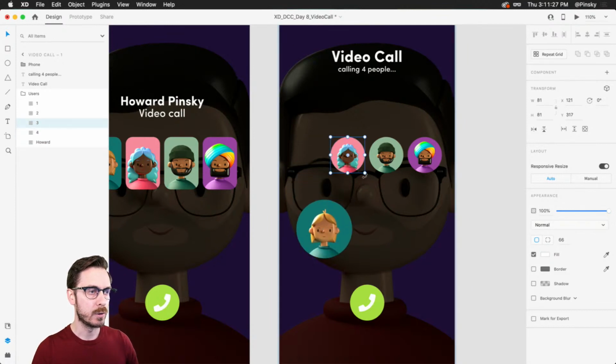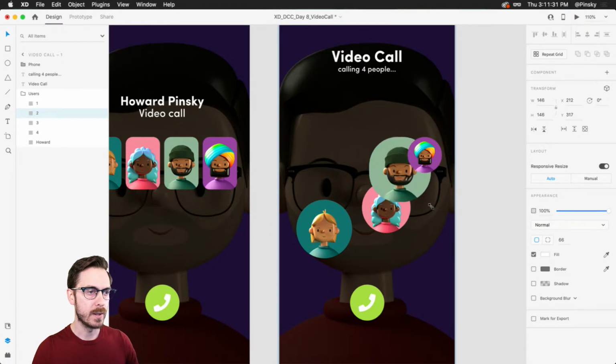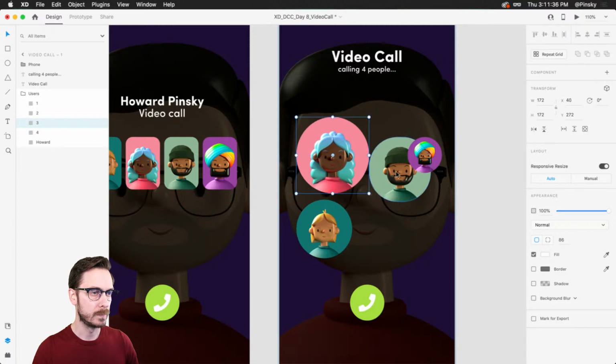So I'm gonna start going through and just rearranging some of these users. Some of them will be larger than others, some of them will be smaller. Make sure to round out those corners.